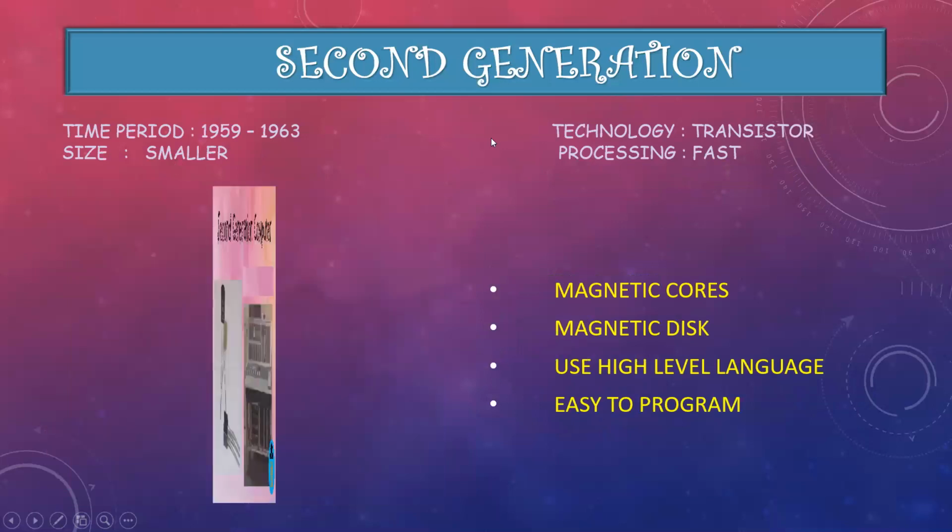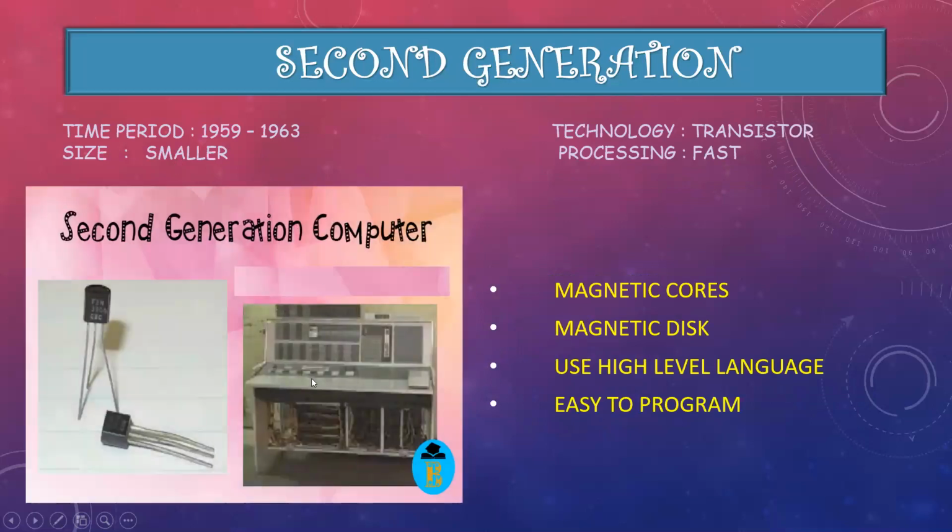See, this is the second generation computer. Now there is a big change. First have a look at the time period. It is from 1959 to 1963. Only four years are there.